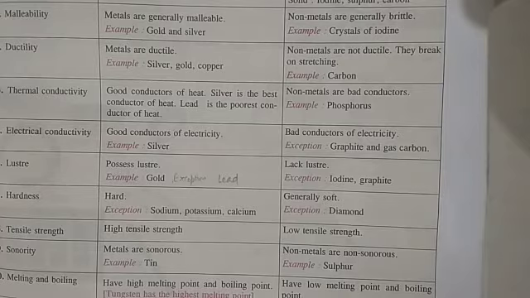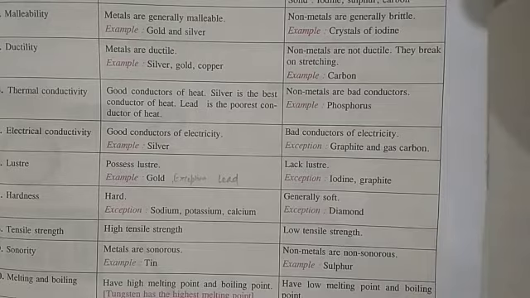So they are hard in nature, but some exceptions are there: sodium, potassium, and calcium, because they are easily cut with the help of a knife. They are soft metals. So these three are the exception cases. And non-metals are generally soft, but the exception case is diamond. Diamond is a hard non-metal, so this is one of the exception cases.